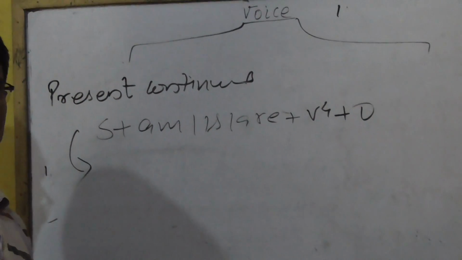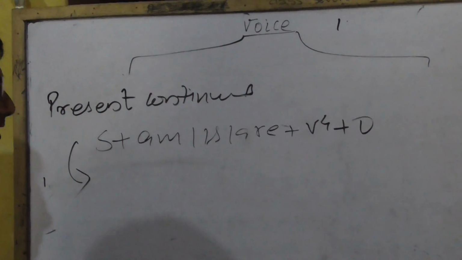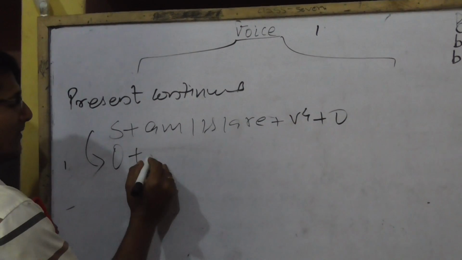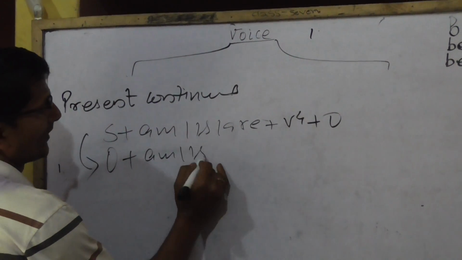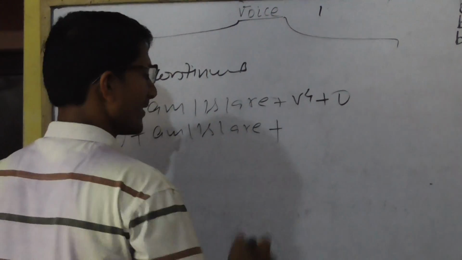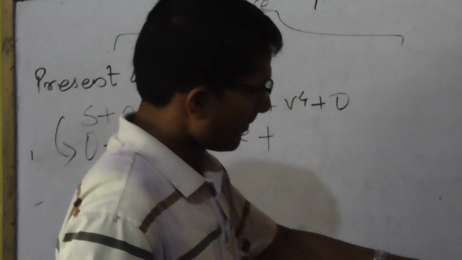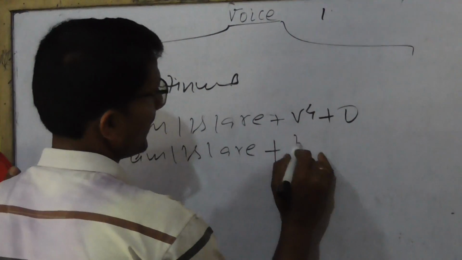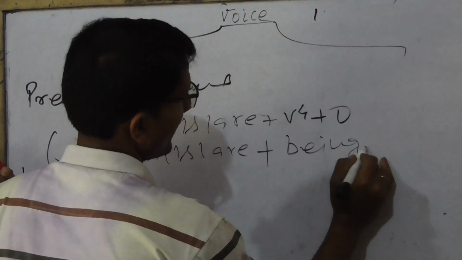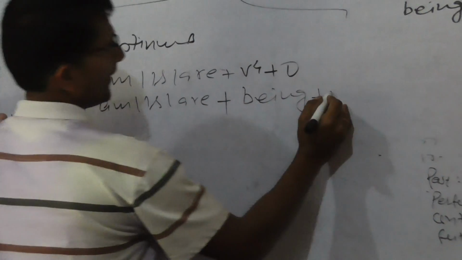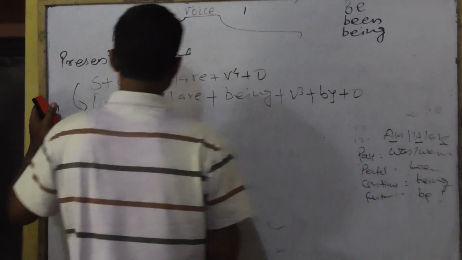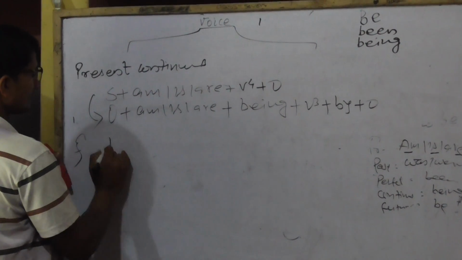Passive structure, you have a screenshot. I am going to convert this. Object plus auxiliary verb am is are plus, in the continuous form, verb equal to being. That is am is are plus being plus V3 plus by plus subject.